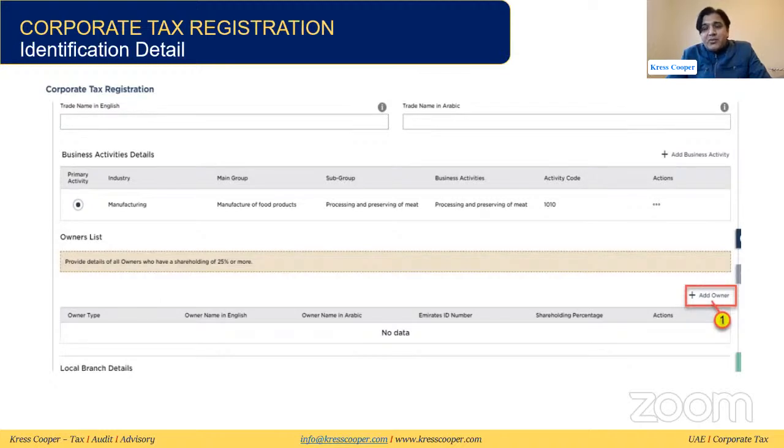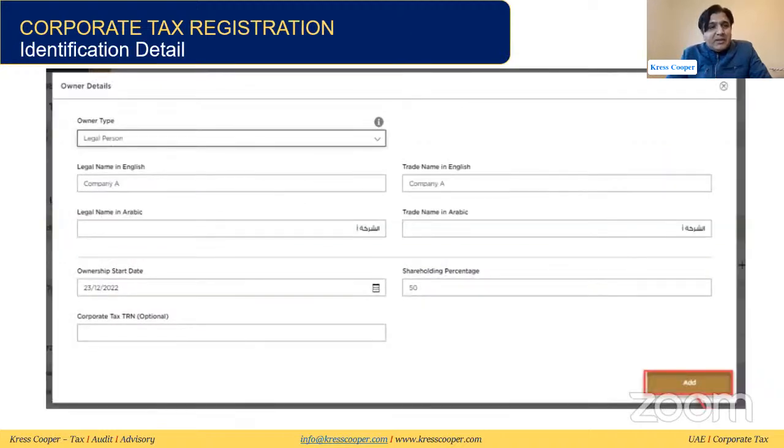Then we need to enter the ownership detail as well. In the ownership detail, we need to enter the detail of the owners who are holding at least 25% shares. If the owners are holding less than 25% shares of the entity, we are not liable to enter the detail of the owners. This is the page that reflects what we need to enter for the ownership: owner type, it can be a legal person or a natural person, legal name in English, name in Arabic, then trade name in Arabic, shareholding percentage.